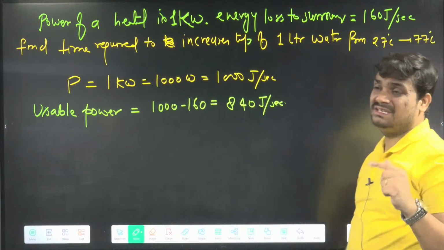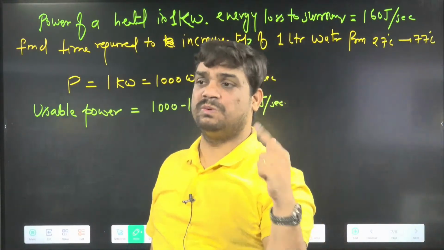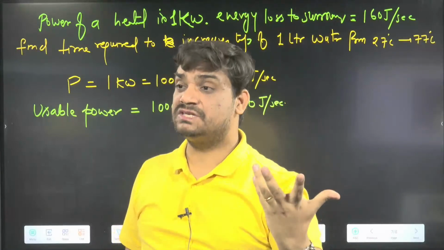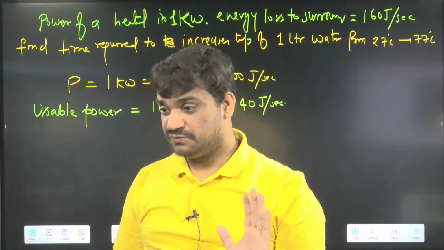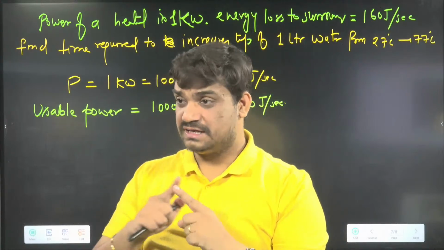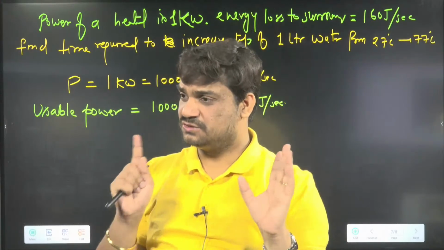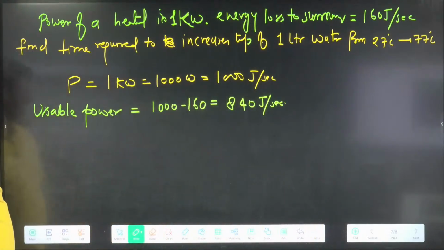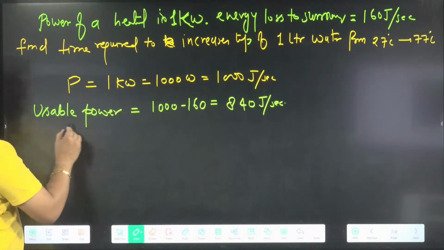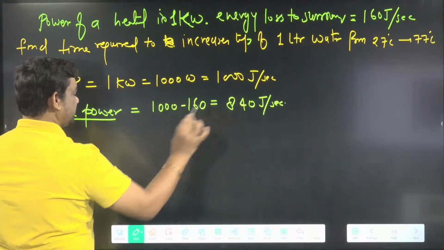Whenever I say 1 liter, 1 liter means basically 1 kg. 1 ml means 1 gram, for water. And 1 liter means 1 kg, because water density is 1 in CGS. So usable power is 840 joule per second.